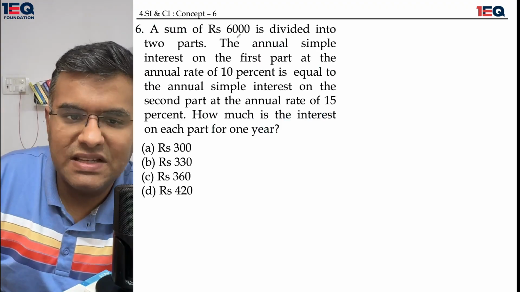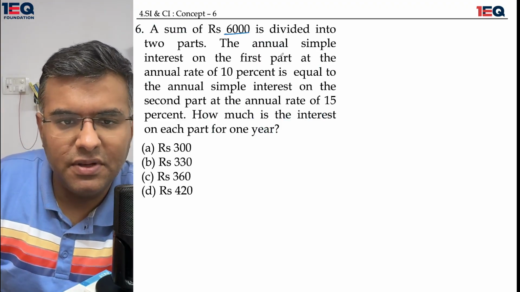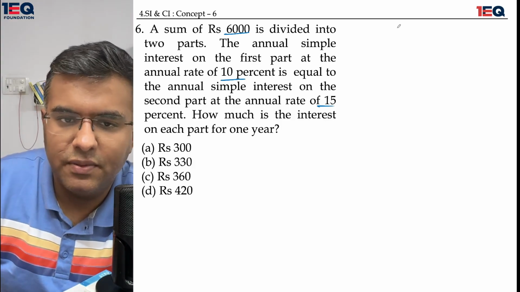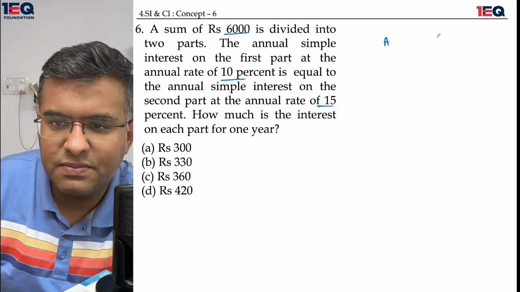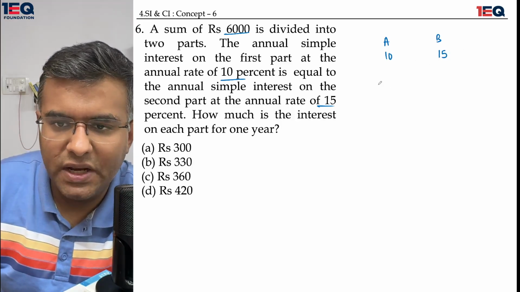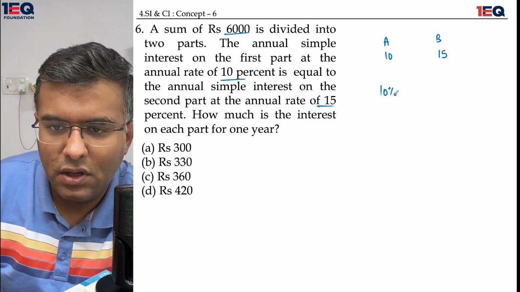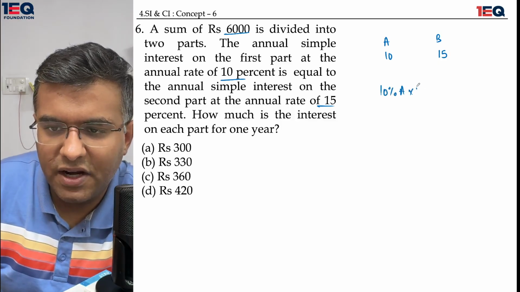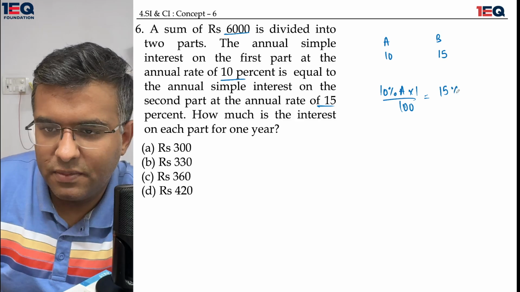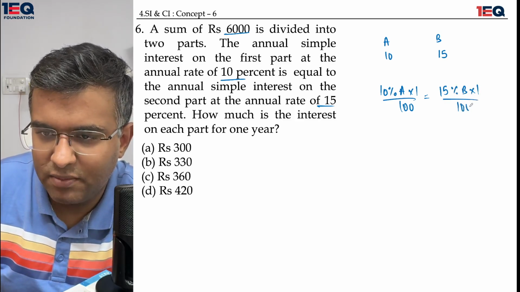Okay, so 6,000 is divided into two parts. Similar question. Okay, simple interest, first one 10%, and the second one is 15%. So again, there is a split up between A and B. A is on 10%, B is on 15%. Okay, and there is only 1 year involved. So 10% of A multiplied by 1 year's time upon 100 is equal to 50% of 15% of B multiplied by 1 year, which is the time upon 100.